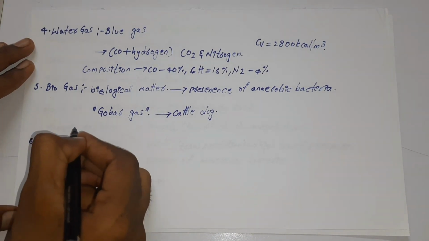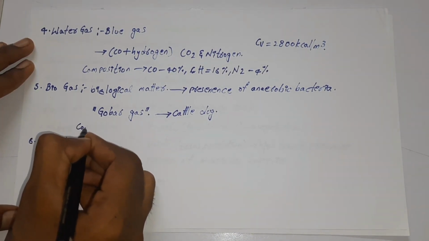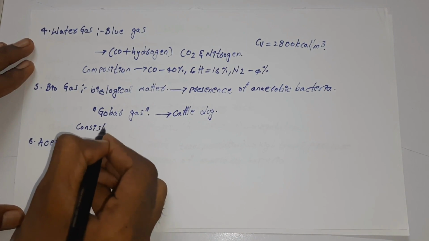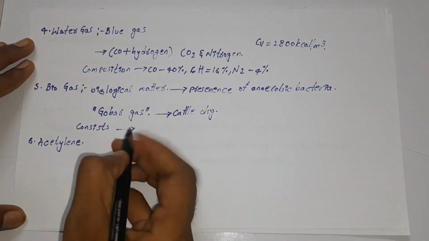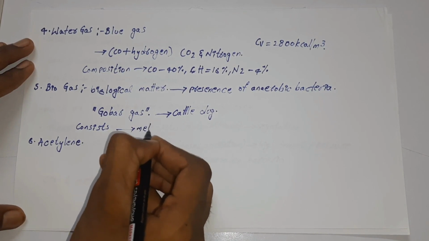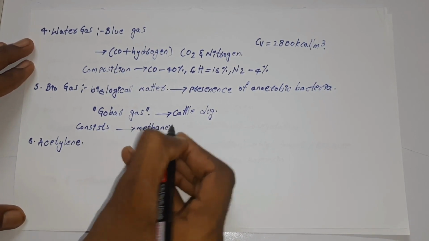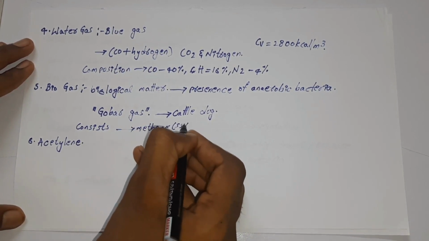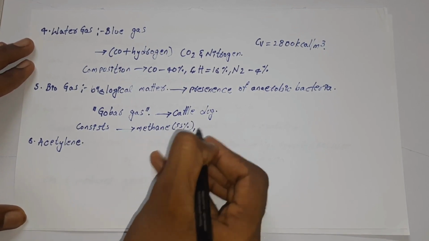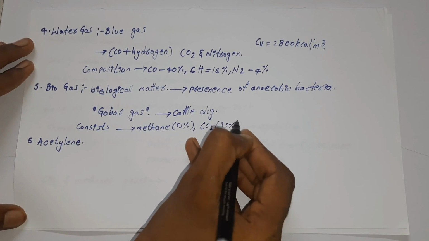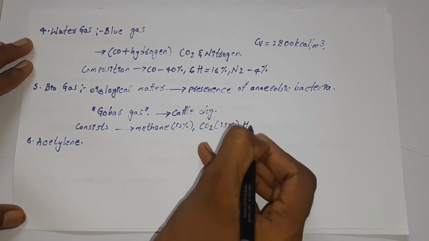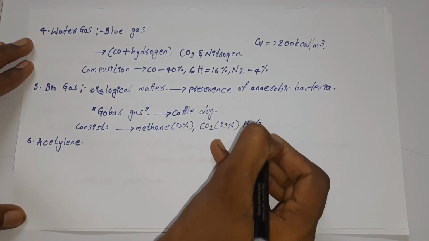Now biogas basically consists of methane, which is nearly around 55%, carbon dioxide, which is 35%, and hydrogen, which is 7.4%.